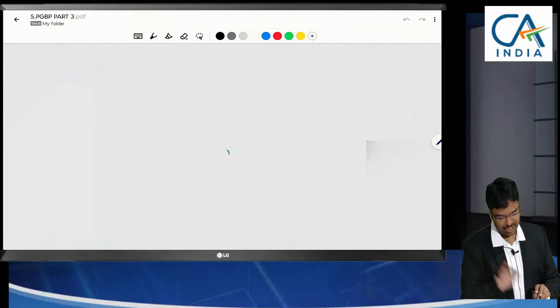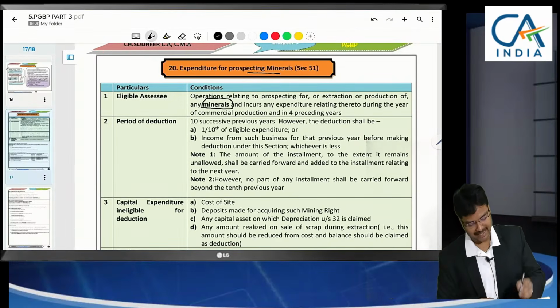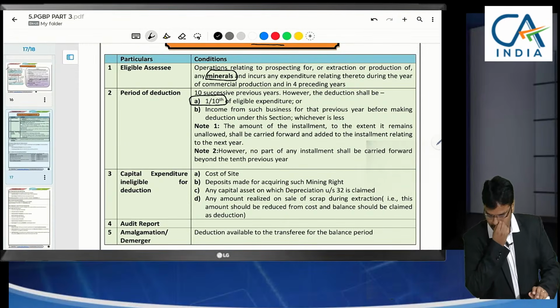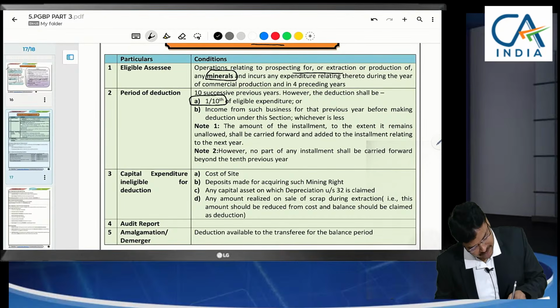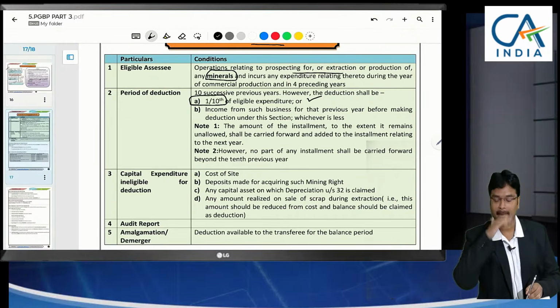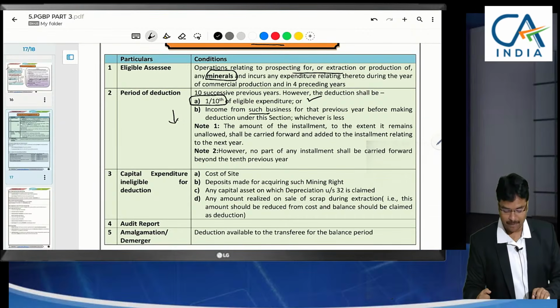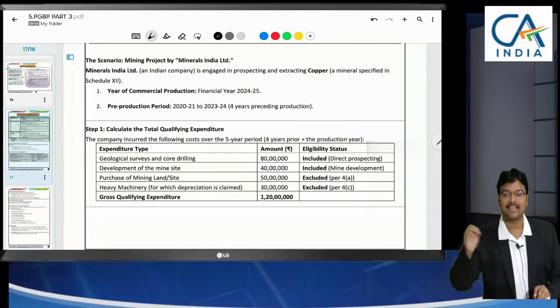For extracting or prospecting these minerals, if you incur any expenditure, you have to claim it in 10 installments, not in a single installment. For prospecting or extracting mineral oils also, the expenditure has to be claimed in 10 installments. They have said 1/10 of the expenditure or income of such business, whichever is lower. Let us see an example here so that this topic can be easily understood.